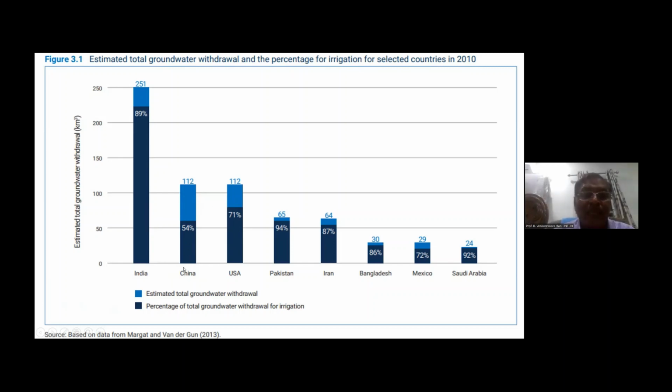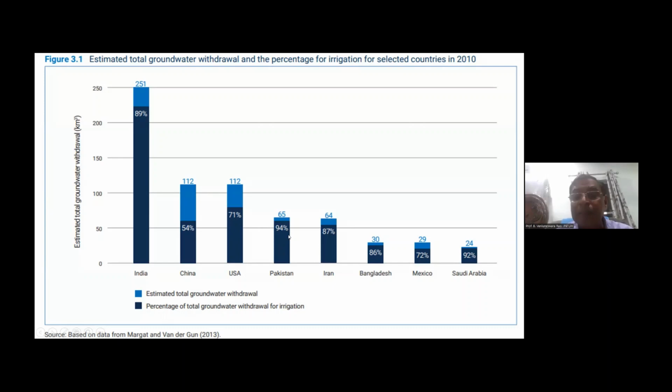That means China and the USA put together, we are using more groundwater. Out of which, what percentage of total groundwater withdrawn is for irrigation? This one is 89% in India, most of it used for agriculture production, that means irrigation. China it is 54%. Even in the USA, 71% of it is used for irrigation.